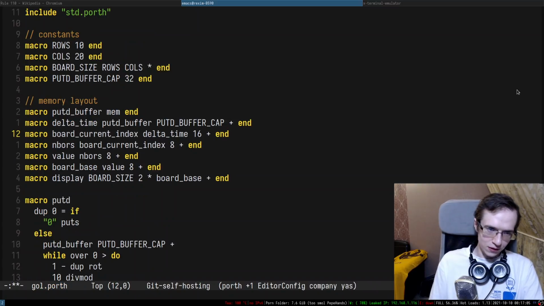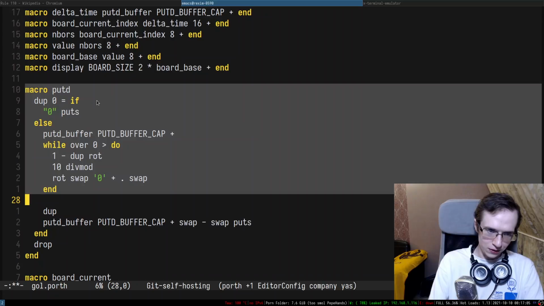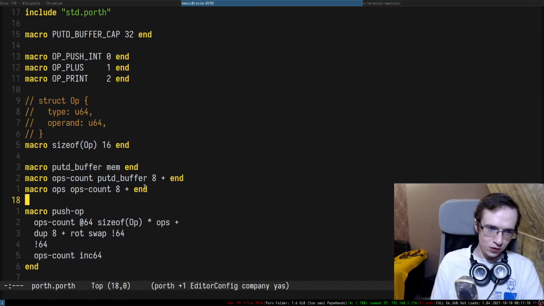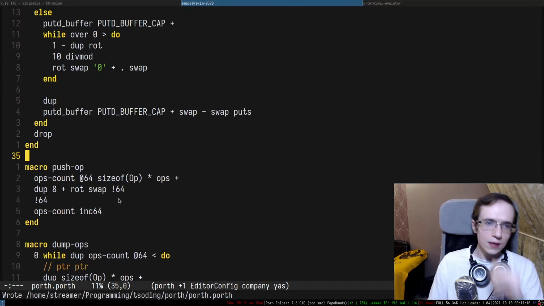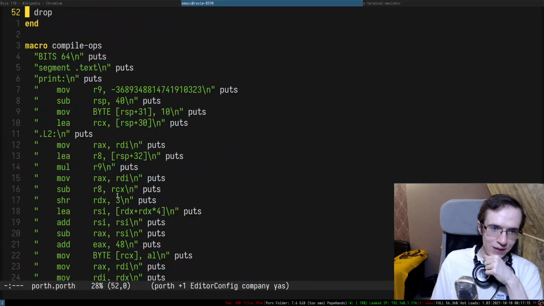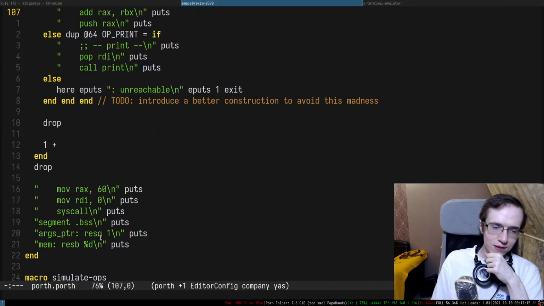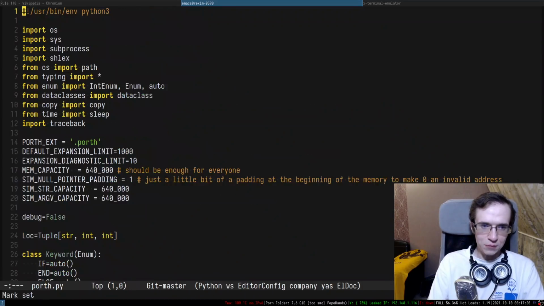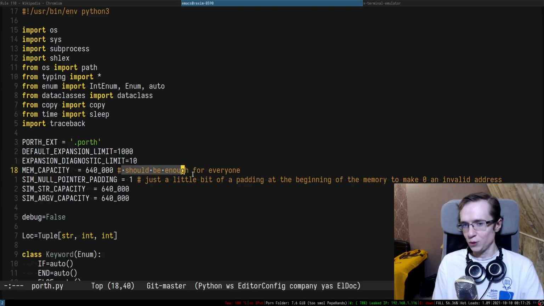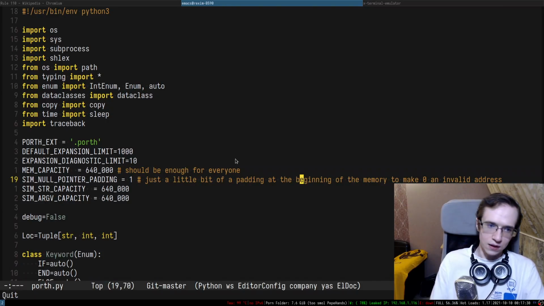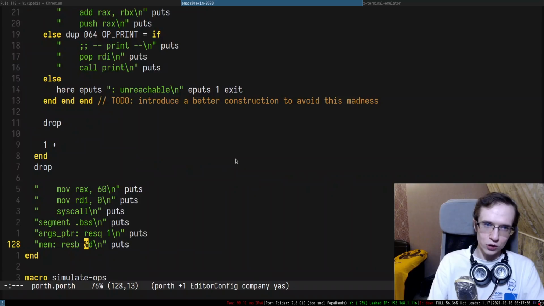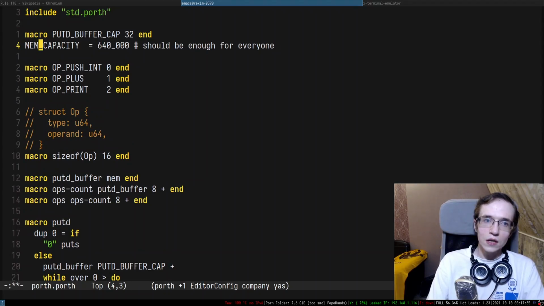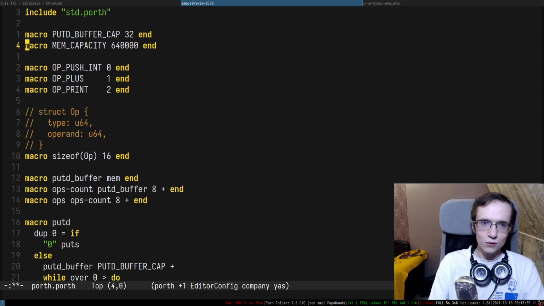Okay, let's go ahead and copy paste this macro and see if we can use it. This macro should allow us to print some stuff. For instance, in Porth, we have a memory capacity, which is 640 kilobytes because it's enough for everyone. Right, it is enough for everyone, so let's make this here as well. So this is a memory capacity, 640, like so.